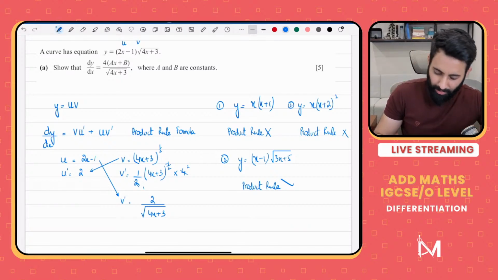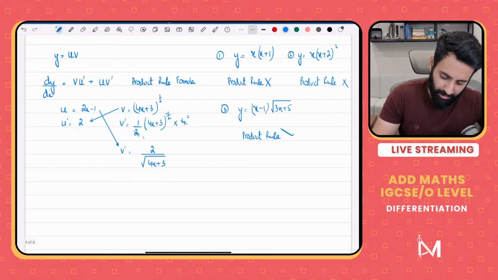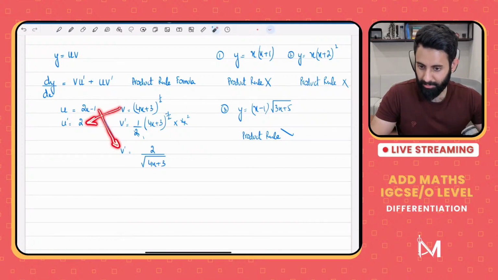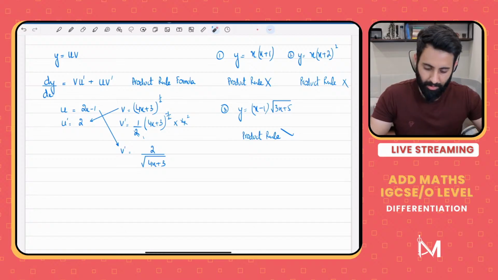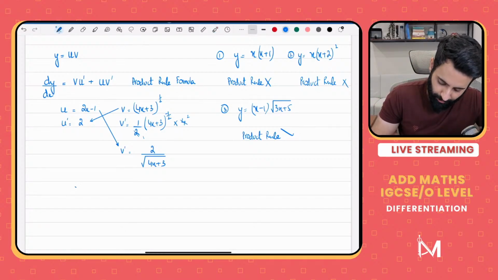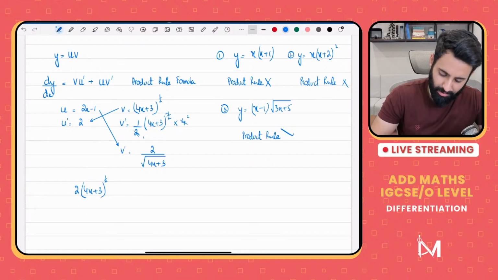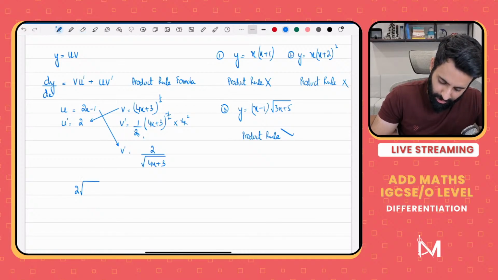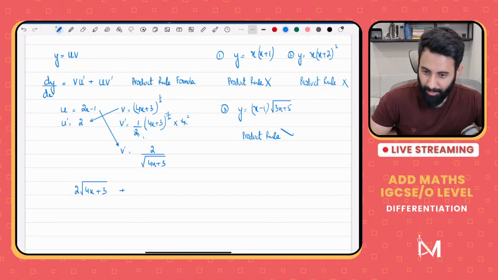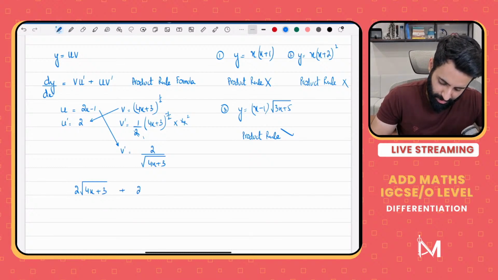Now, the formula is VU prime plus UV prime. That's what we're going to do. So VU prime means 2 times 4x plus 3, although it's power half, but I would prefer that we write it as square root. 2 times square root of 4x plus 3. Plus UV prime. UV prime means 2x minus 1 multiplied by 2 upon square root of 4x plus 3.